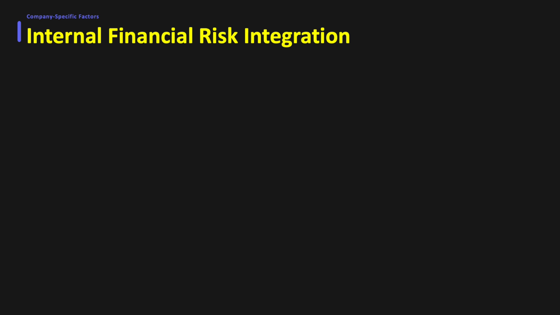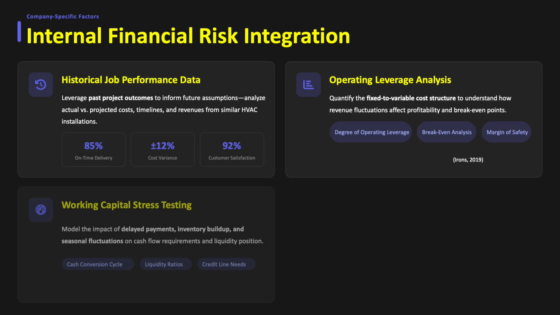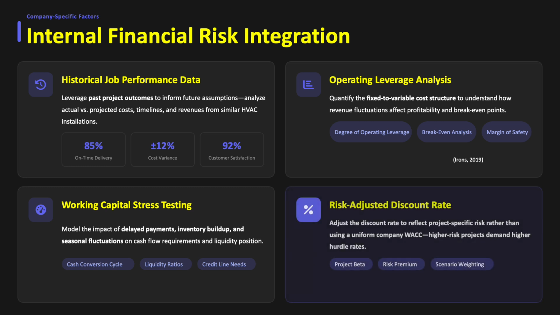Internal financial methods embed company-specific risks into capital budgeting. These include historical job performance data, operating leverage analysis, working capital stress testing, and risk-adjusted discount rates. As Irons explains, higher risk investments require higher expected returns to justify capital allocation. Stress testing working capital ensures liquidity remains sufficient during seasonal demand shifts. Internalizing lessons learned ensures that budgeting decisions reflect the needs of our HVAC company.